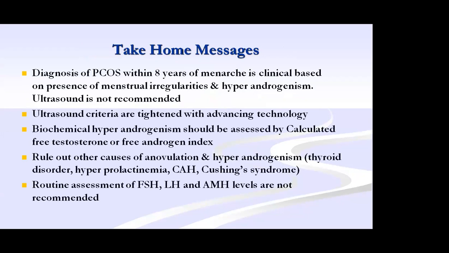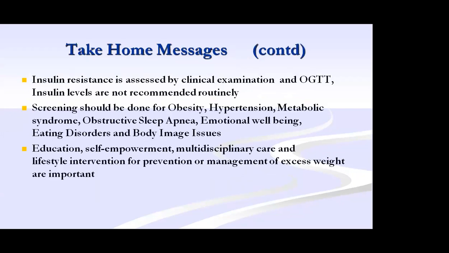Less than 8 years, no ultrasound; ask for menstrual irregularity and hyperandrogenism. Ultrasound should be done only with all features. Clinical and biochemical features of hyperandrogenism should be present. Routine assessment of FSH, LH and AMH is not needed. Insulin resistance with acanthosis and OGTT. Screening for obesity, hypertension, obstructive sleep apnea, emotional well-being, eating disorders, and body image issues should be done.